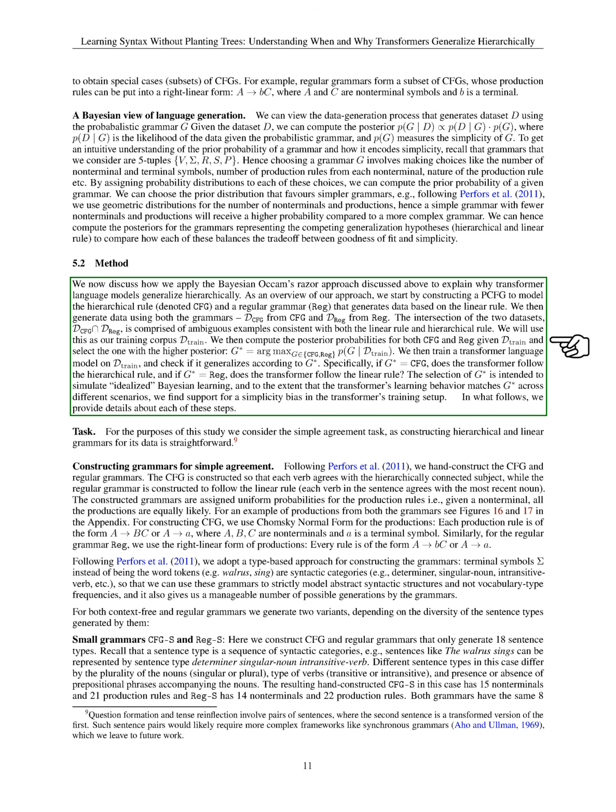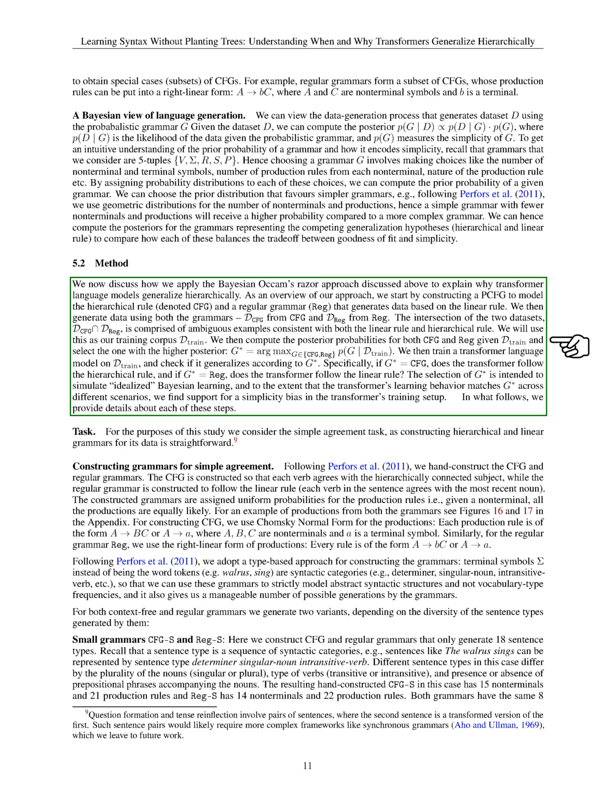Our method involves applying the Bayesian Occam's razor approach to explain why transformer language models generalize hierarchically. We create a probabilistic context-free grammar, PCFG, for the hierarchical rule and a regular grammar for the linear rule. Data is generated using both grammars, resulting in datasets D_CFG and D_reg.